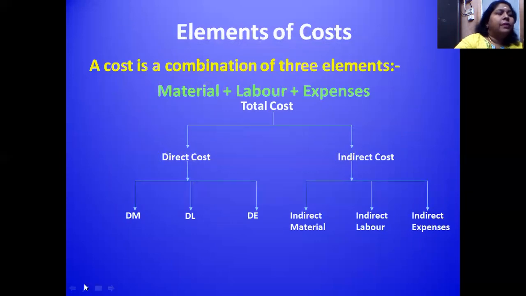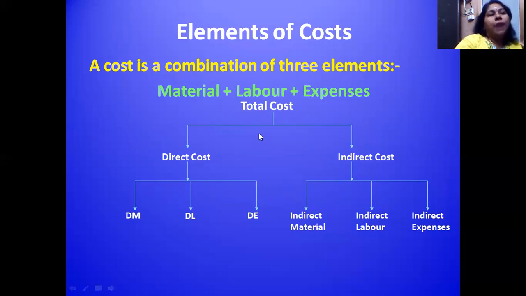The next slide is very important, that is what are the elements of cost. Very important thing we need to discuss while we are discussing the cost accounting subject. What are the elements of cost? We can say the elements of cost are material, labor and expenses. These three are called total cost.